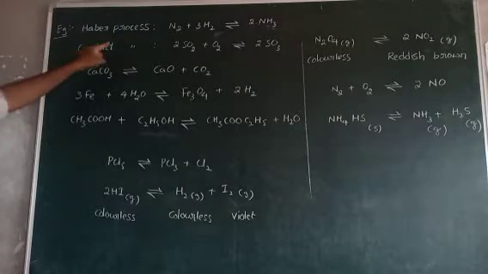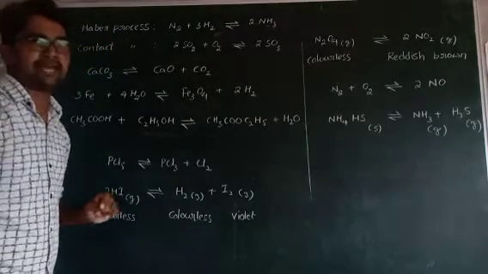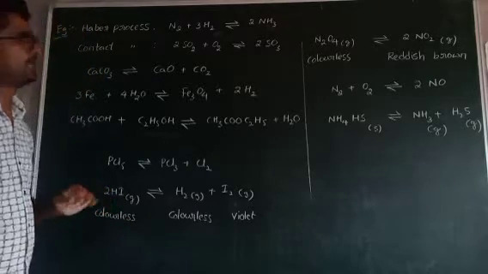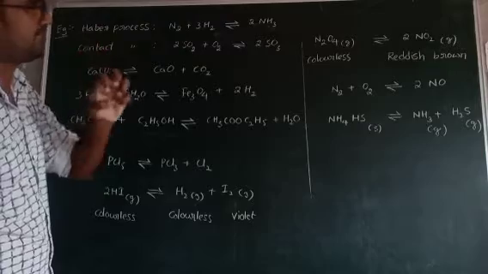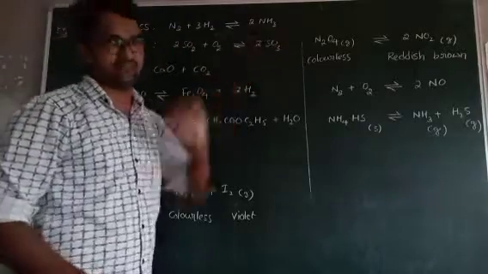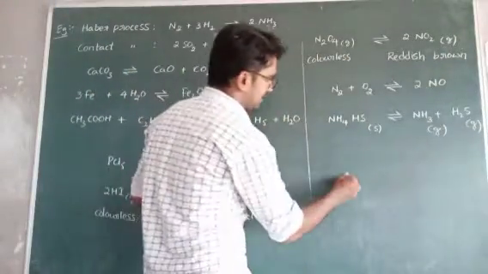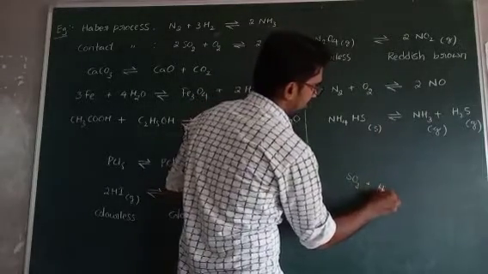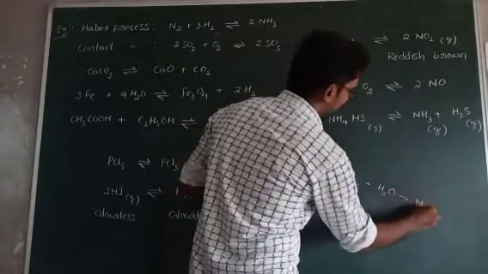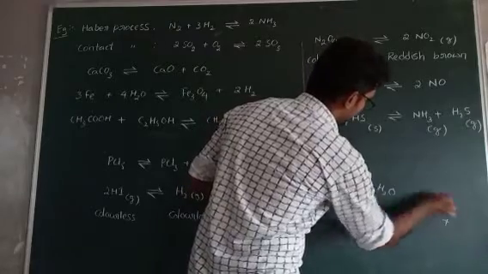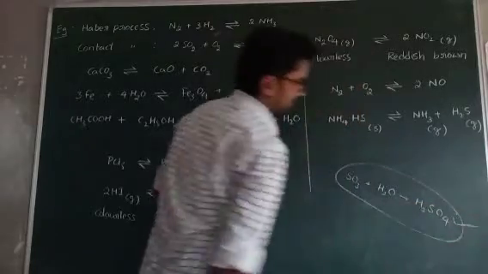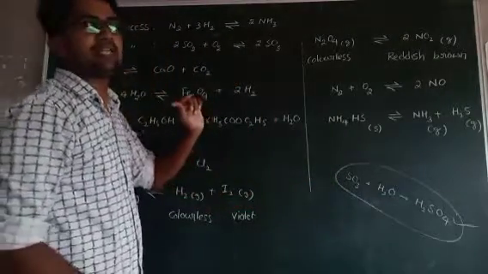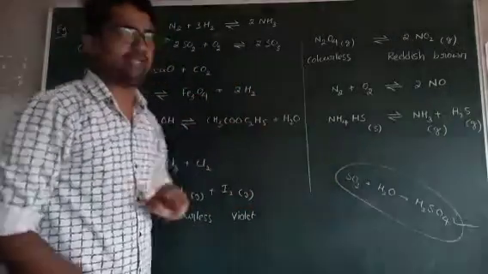And second one, contact process. Actually in the contact process, sulfuric acid H2SO4 is prepared. But for the preparation of H2SO4, sulfur trioxide is required. Very simple: if SO3 reacts with water, it gives H2SO4. This is the final preparation.